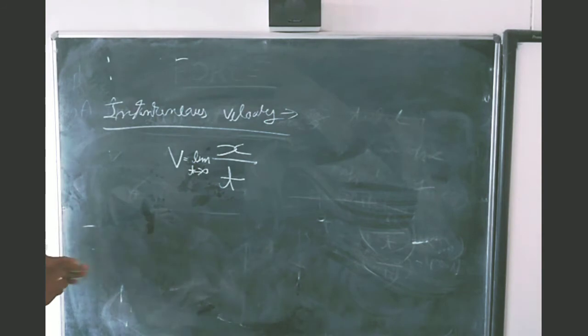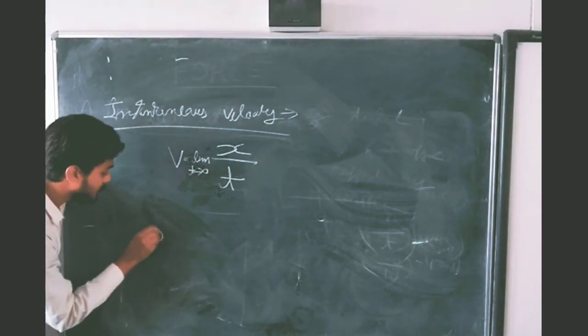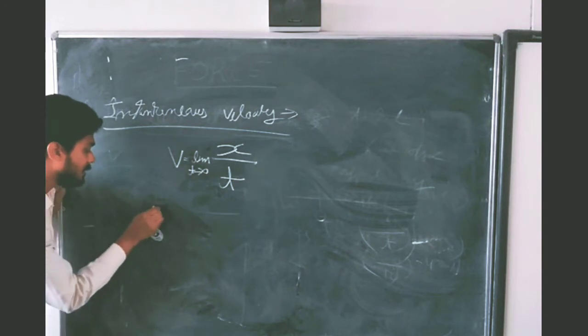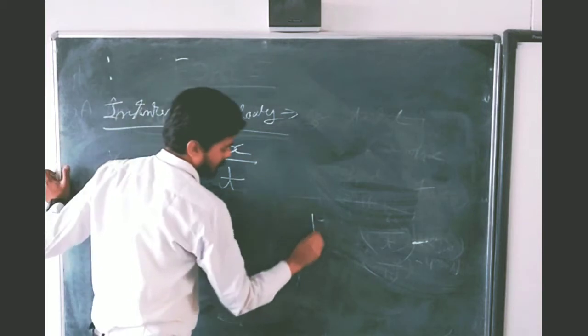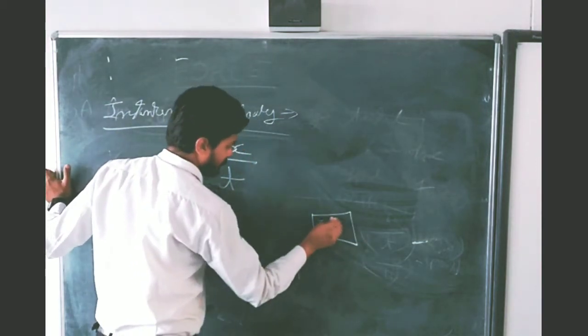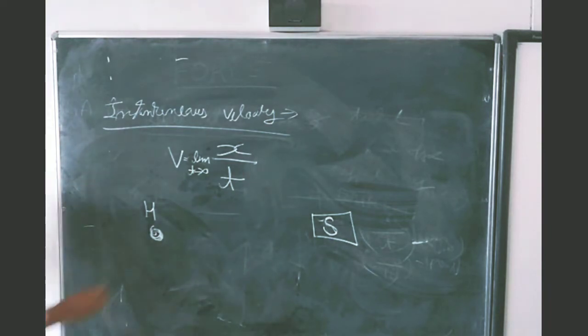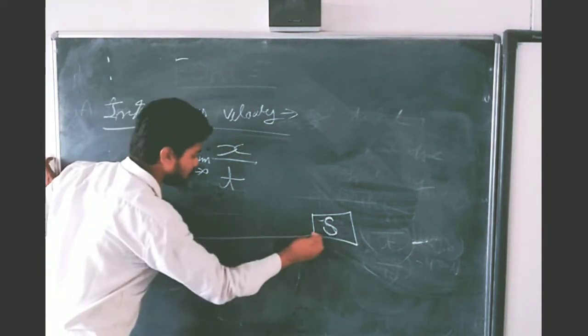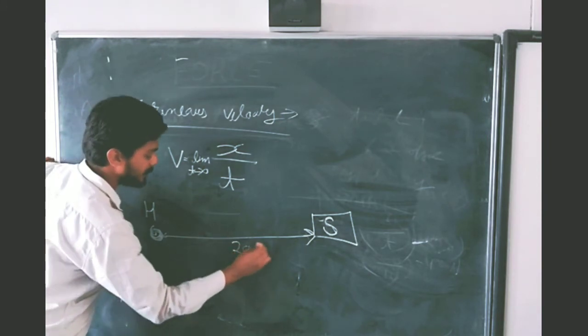Students, we can understand limit by taking an example. Suppose this is your house, and this is your school, and the distance from your house to school is 200 meter.